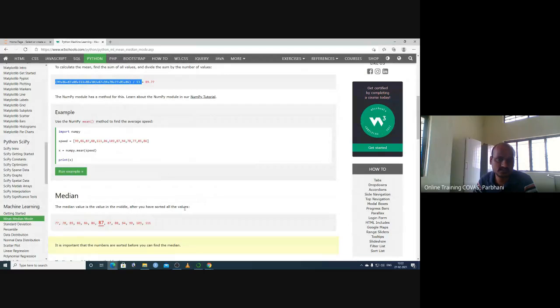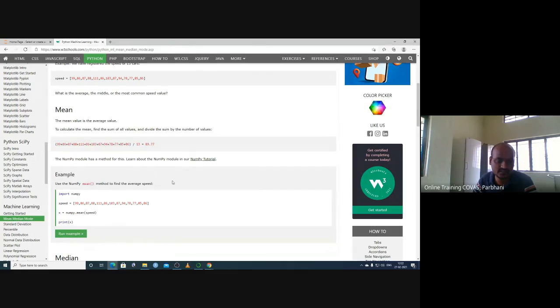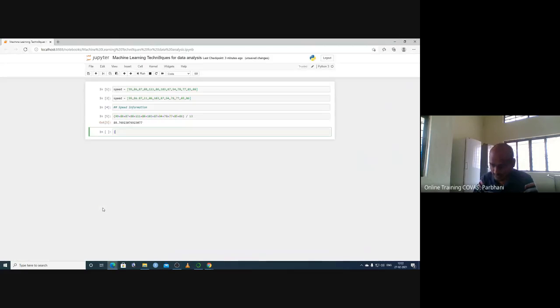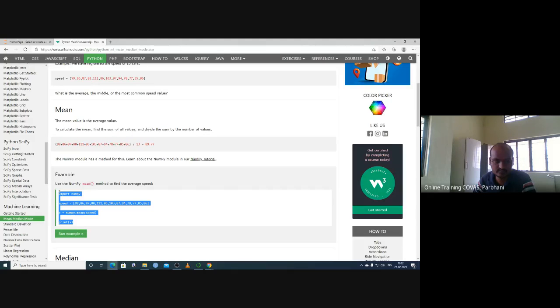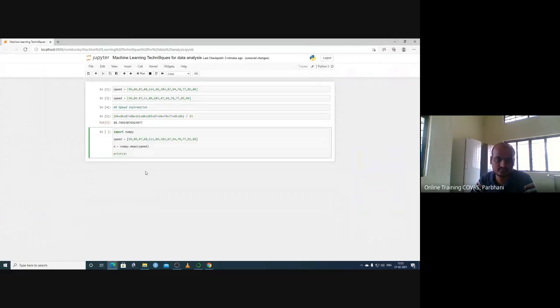Instead of the above, we may not remember what this 13 is. So what we can do is import numpy, a package, a data package which you have to import.